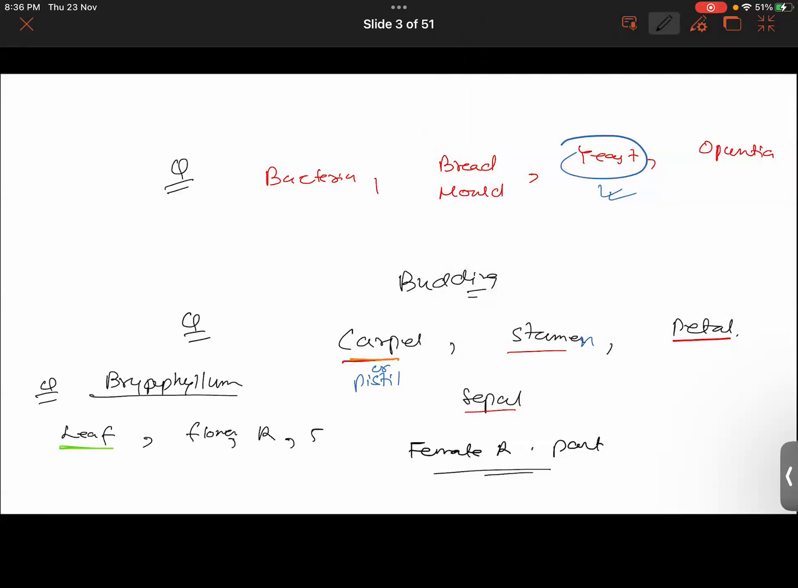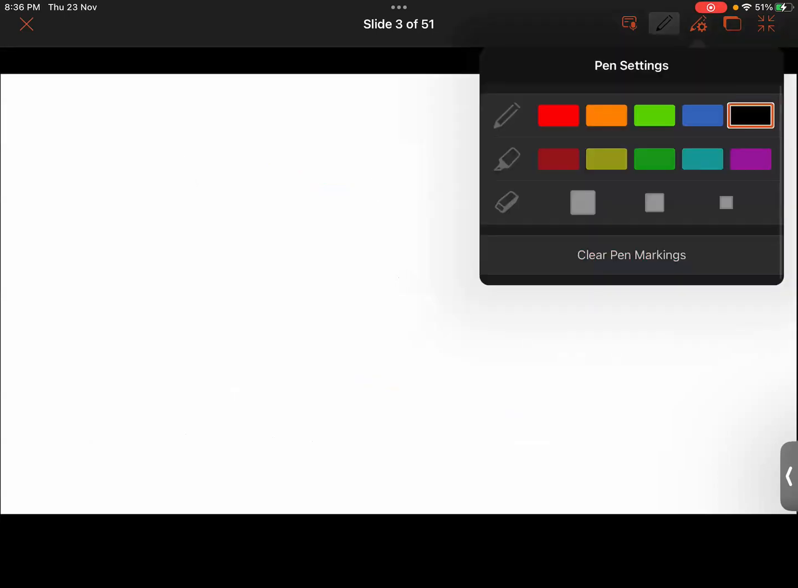Now, take one more example. I believe you can answer this one. I'm writing the names of some plants. If you had studied the chapter Getting to Know Plants in class 6, you might have studied about dicotyledons and monocotyledons. Out of the four here, wheat, gram, banana, and sugar cane, which one is a dicotyledon?